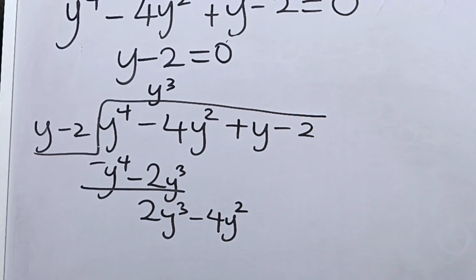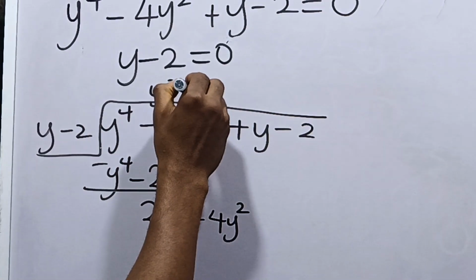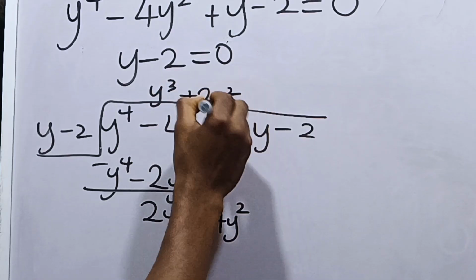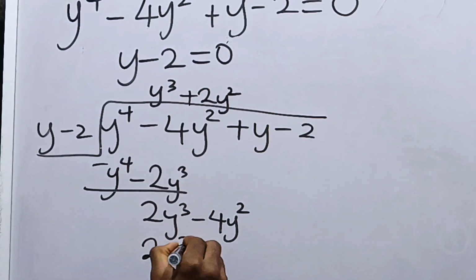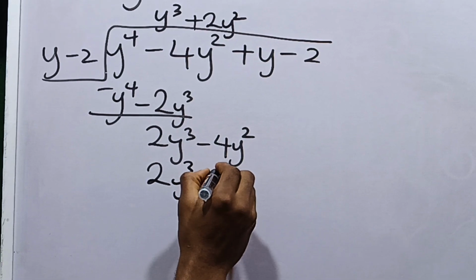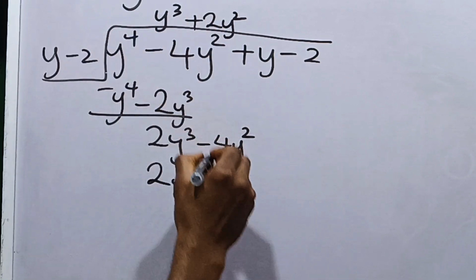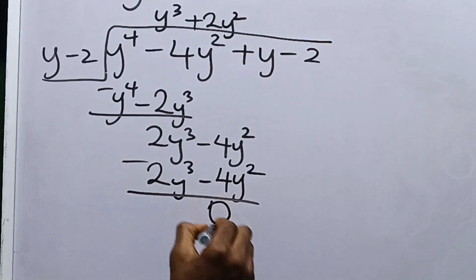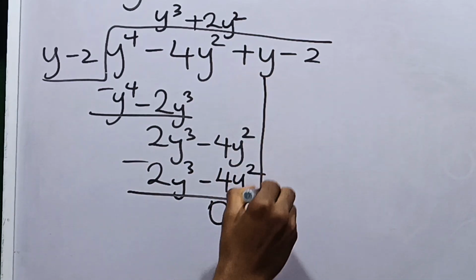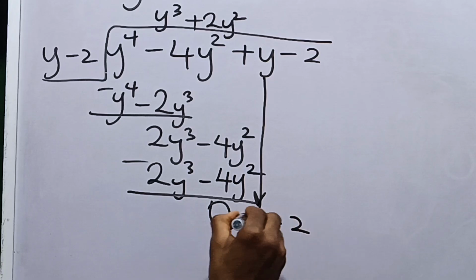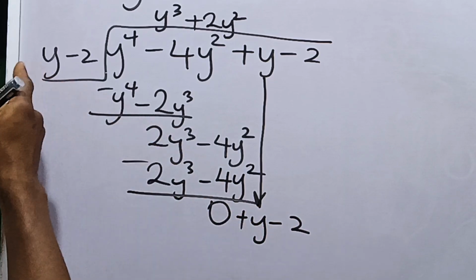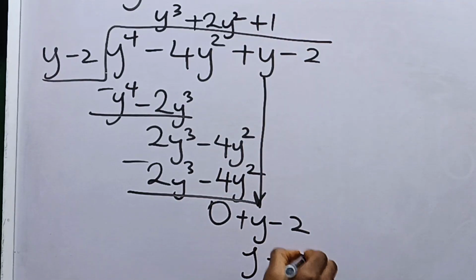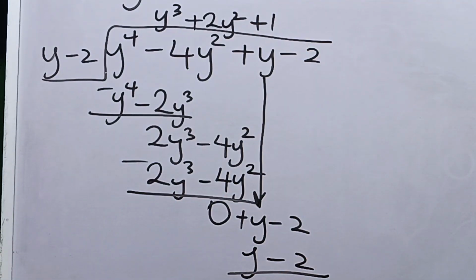On division again, 2y cubed divided by y is y squared, so that's plus 2y squared. This multiplying gives us 2y cubed minus 4y squared. When we subtract, we have 0. We can now bring down y minus 2. Okay, so we have y minus 2. Now, y divided by y is 1. So this is plus 1, and we have y minus 2, giving us 0 here as well.